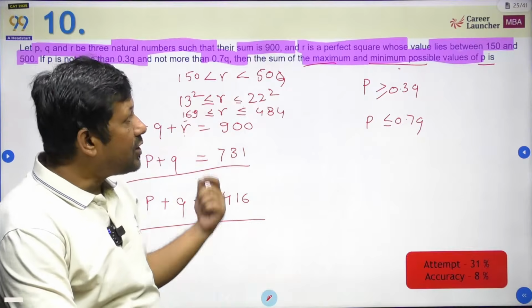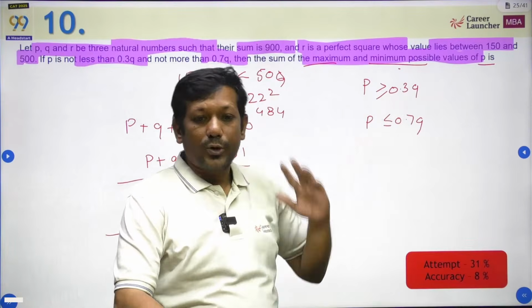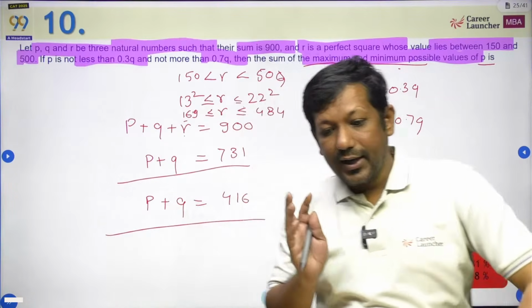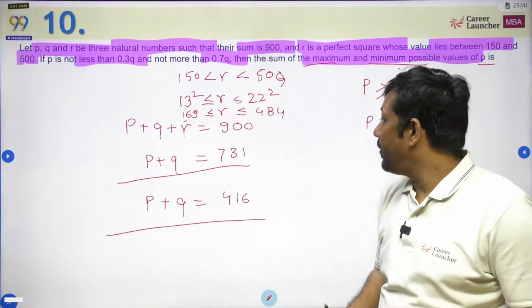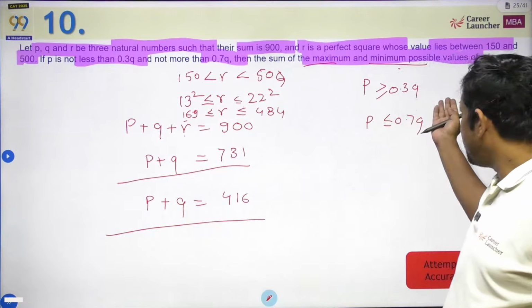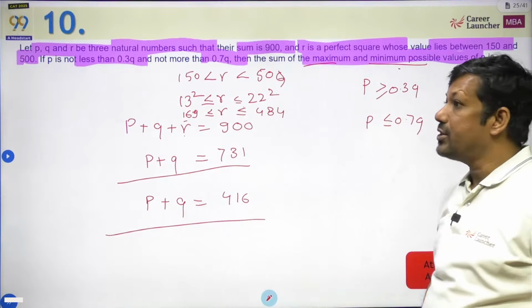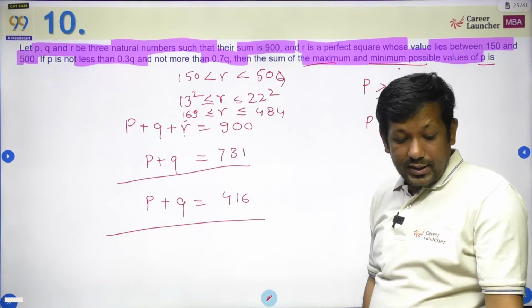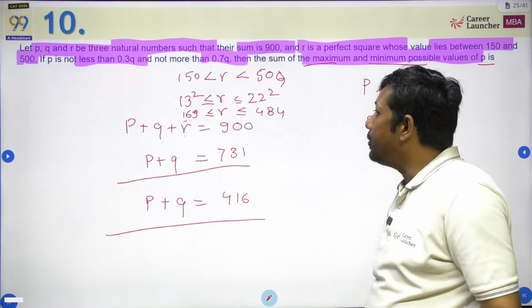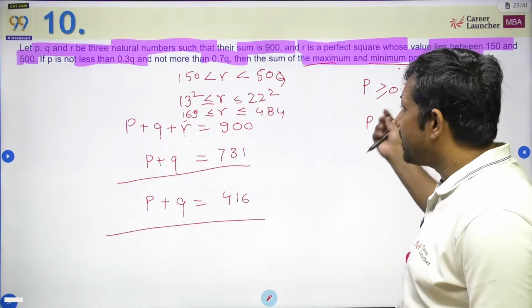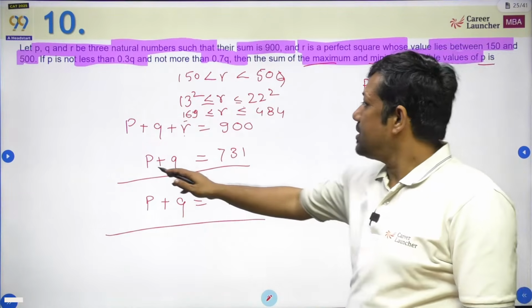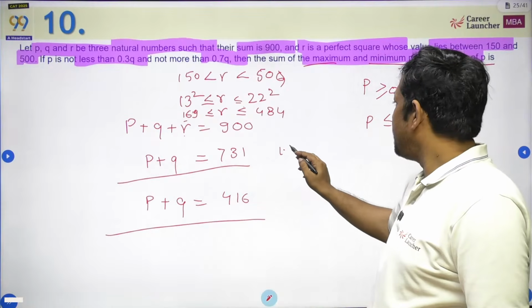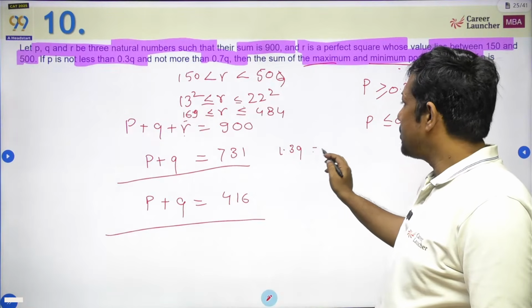And what is the smallest value of P? That is equal to 0.3 Q. कि P की minimum value 0.3 Q है और P की maximum value 0.7 Q है. So basically, this is what we are going to deal with. अगर कुछ नहीं समझ में आ रहा, so 4 केस बना लो. So this you can do 1.3 Q is equal to 731.